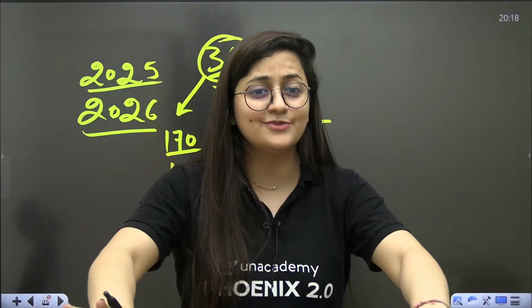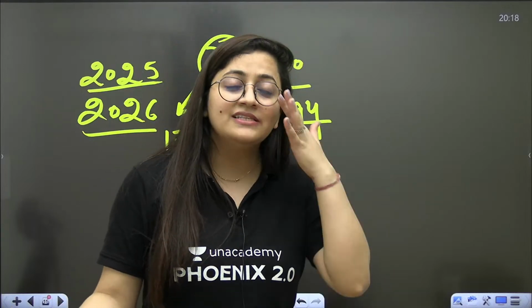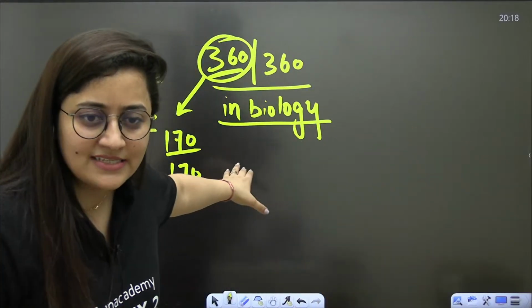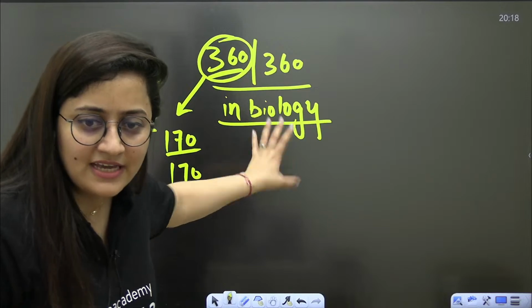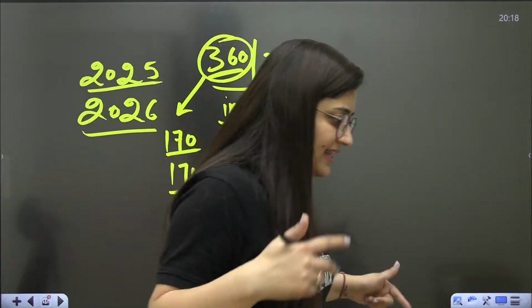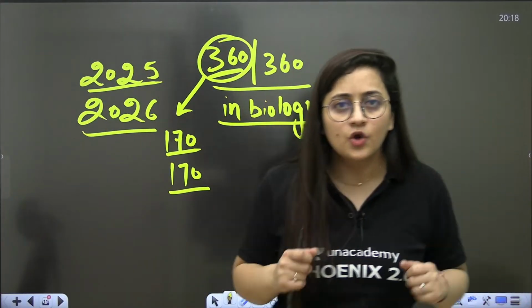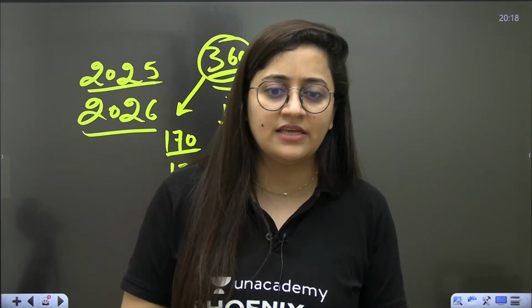And I don't like such messages, ma'am, it is not there in new NCERT. Arey yaar, it is there in old NCERT. This topic is important. Mr. Cockroach is important. So how many of you are targeting 360 out of 360 in biology? Quickly everyone, do let me know in the chat section.